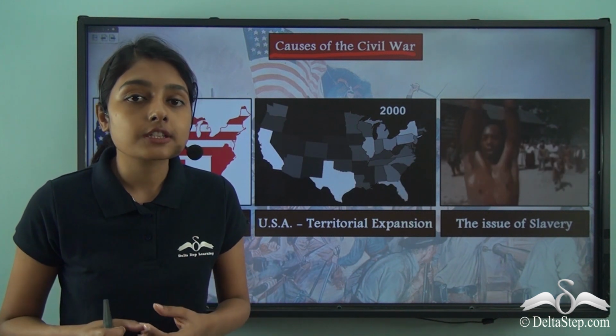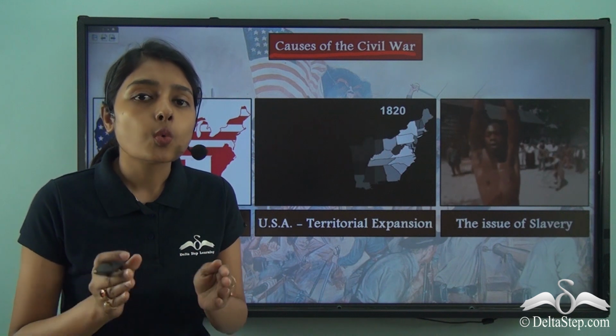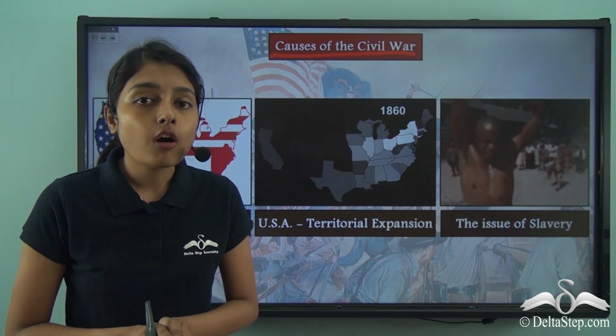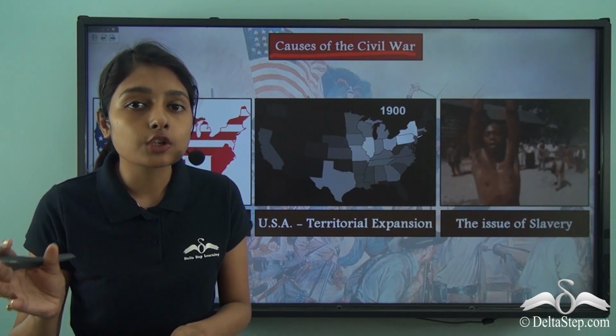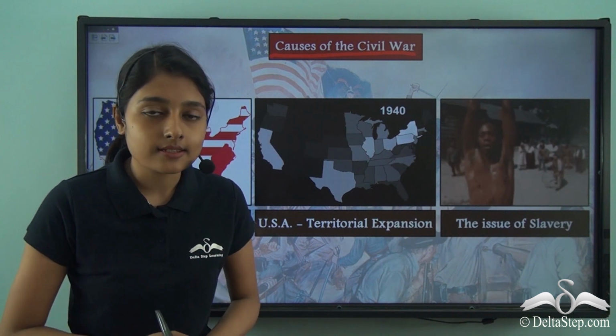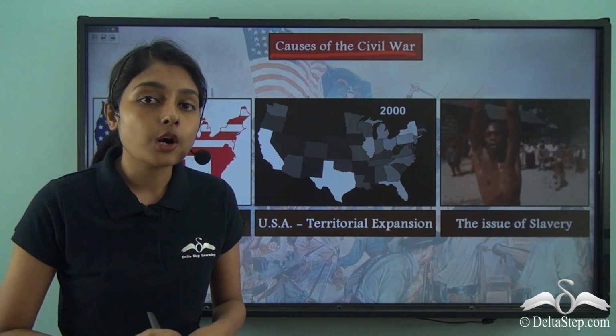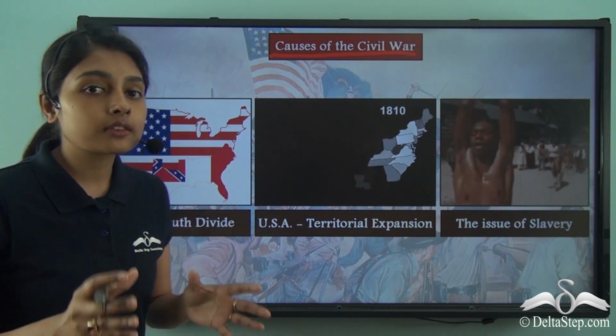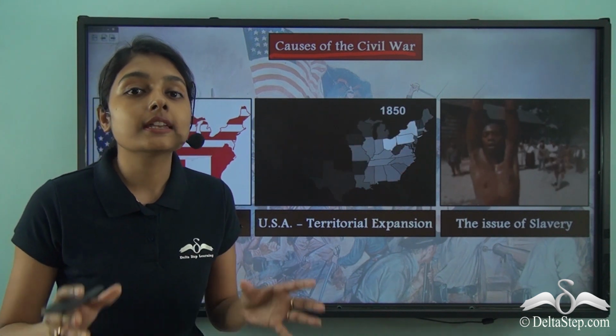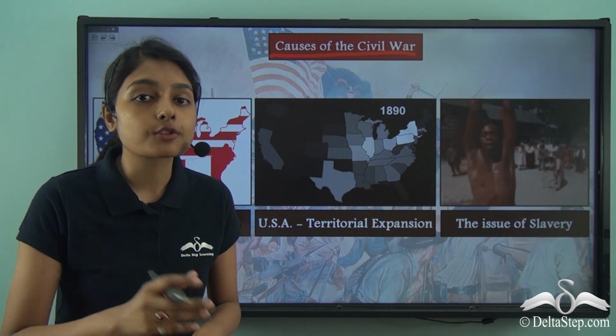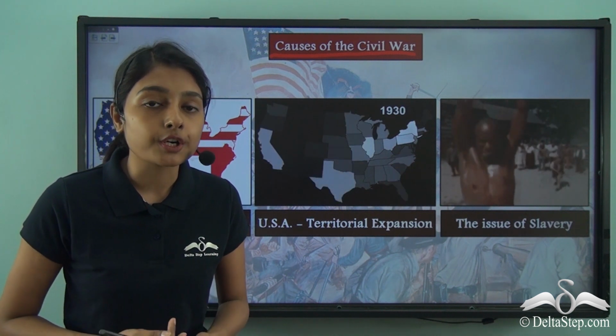It is imperative on our part to understand what led to the split or this difference between the northern states and the southern states. This discussion we will come to later, but for now remember that this North-South divide was an integral reason behind the outbreak of the American Civil War.